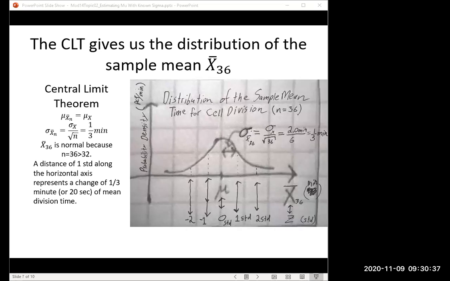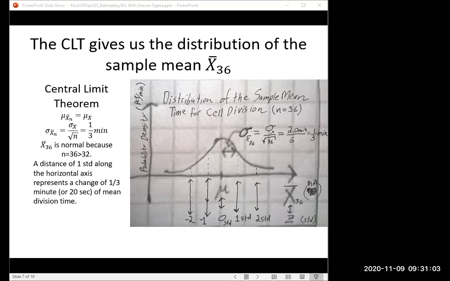So the central limit theorem says first that all the different possible sample means, the different x bar 36s that you might get, all those sample means have a distribution, but the center of it is at the population mean mu.